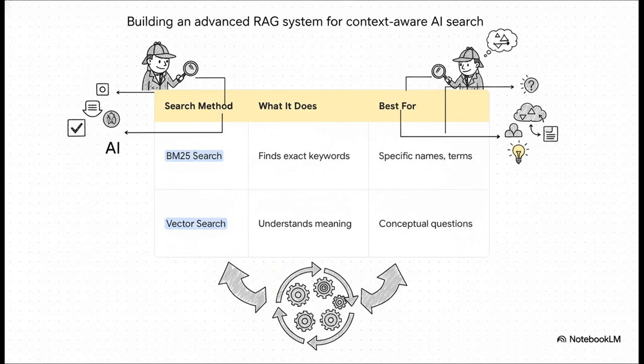Then you have Vector Search. This is your conceptual detective, the one who understands the underlying meaning and relationships in your question, even if you don't use the exact right words. By combining them in a tool like Elasticsearch, we get this amazing hybrid search that is both incredibly precise and super intuitive.